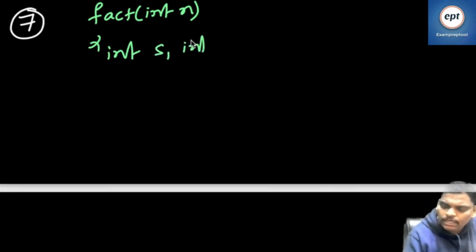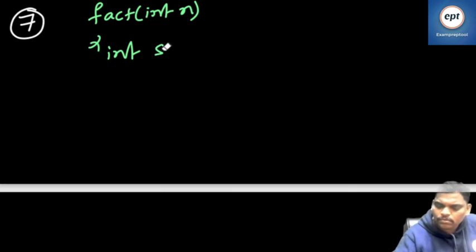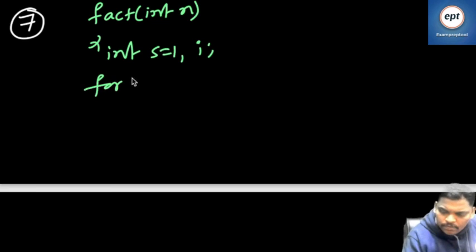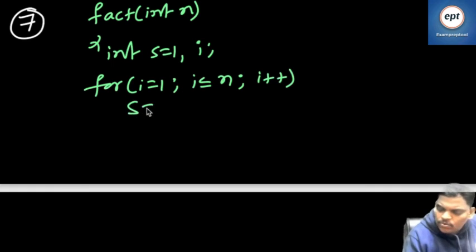If you want, I will write the non-recursive program again here, because some people are confused. Int S also. S is equal to 1. Int I also. For I is equal to 1, I less than or equal to n, I plus plus, S is equal to S into I. Lastly, printf S. This is the program.